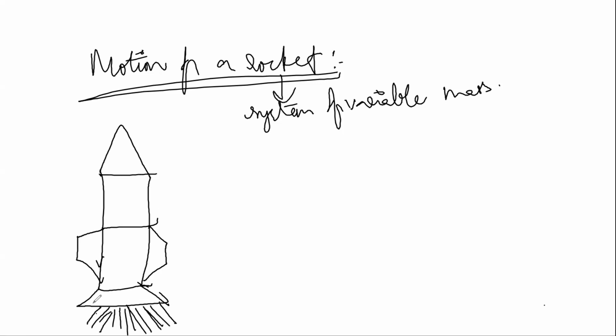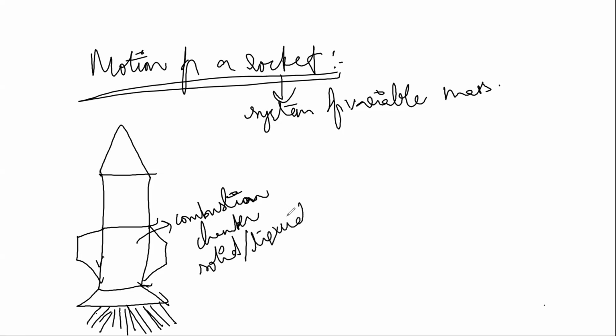Suppose this is the combustion chamber. Here the solid or liquid fuel which you take to run the rocket, to move the rocket, is burnt in this combustion chamber.